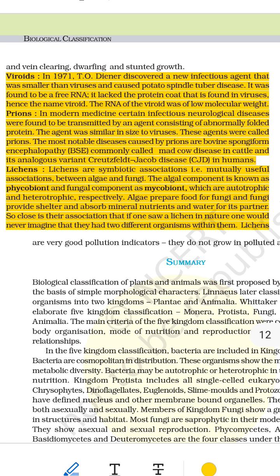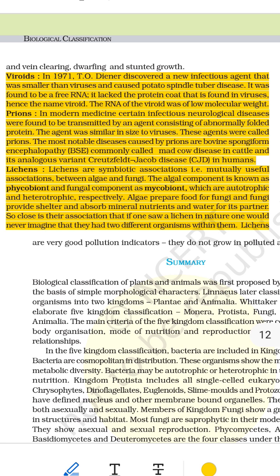Tiny troublemakers in plants. What is a viroid? Let's imagine a tiny piece of string made from letters. That string is a viroid. It's so small that even a microscope struggles to see it. It's even smaller than a virus. It has only RNA, a type of genetic instruction, but nothing else. It doesn't even have a jacket, a protein coat, like viruses do.